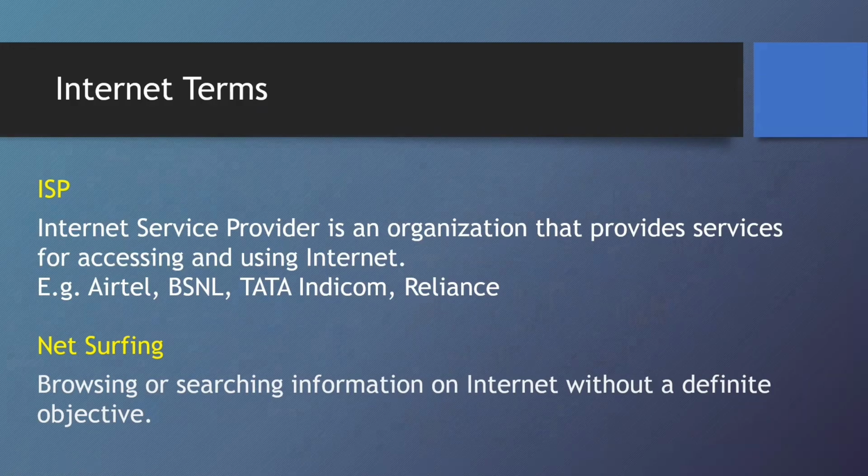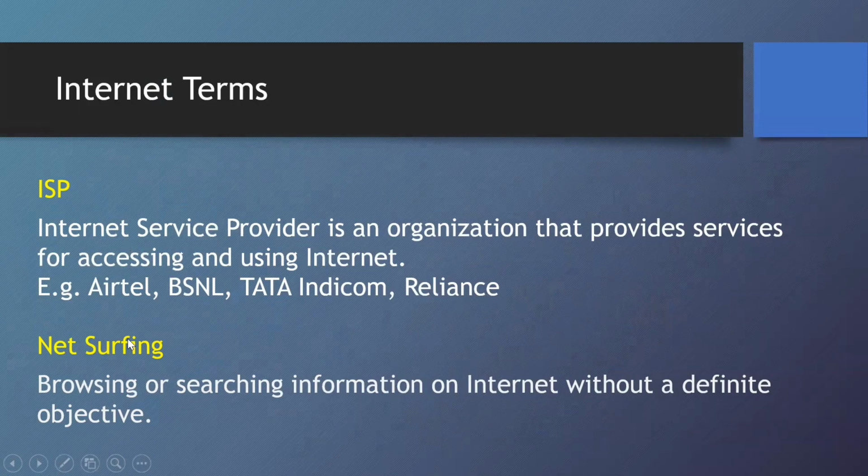I want you to find what organization is providing internet connection to your home. Just go and find it, it's an interesting thing to know. We also have many other organizations, and one is Jio. So that is about internet service provider.